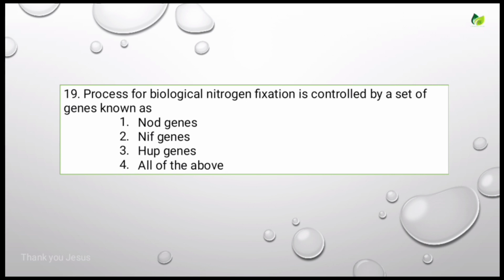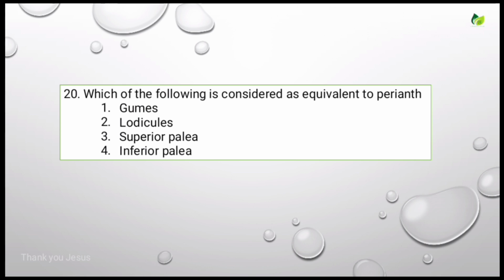The process of biological nitrogen fixation is controlled by a set of genes known as, options are nod genes, NIF genes, HUP genes, all of the above. The correct answer is NIF genes. Coming to the next question, which of the following is considered equivalent to perianth? Options are glumes, lodicules, superior palea, inferior palea. The correct answer is lodicules.